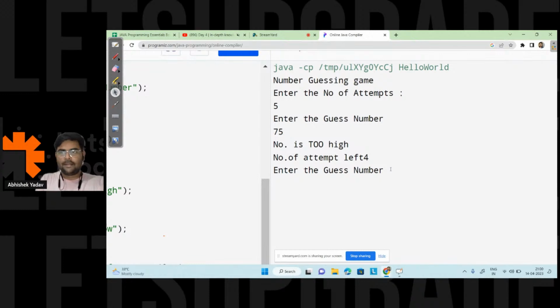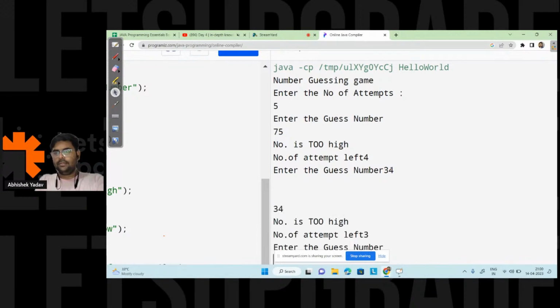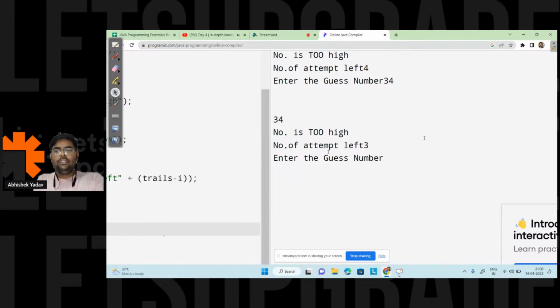So those who are able to guess the correct number, they will get the certificate today itself. Okay, Shubham is saying 34, right? Let's see. Okay, 1 minute. 34. Yeah, so it is saying you have again guessed a too high number. Shubham, you are not correct, and Sonu is also not correct because 34 is a high number. So that means my number is lying between 1 to 33. So let's take Dhruv's guess, that is 20 here, right?